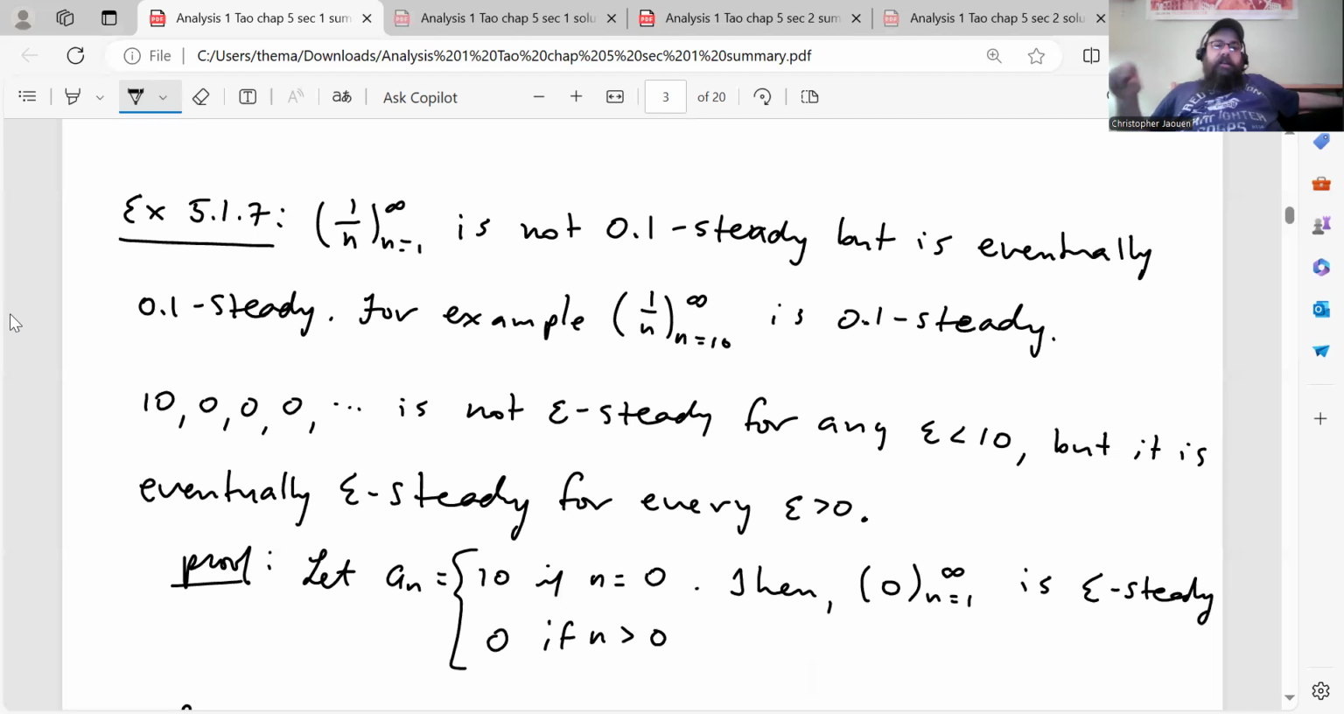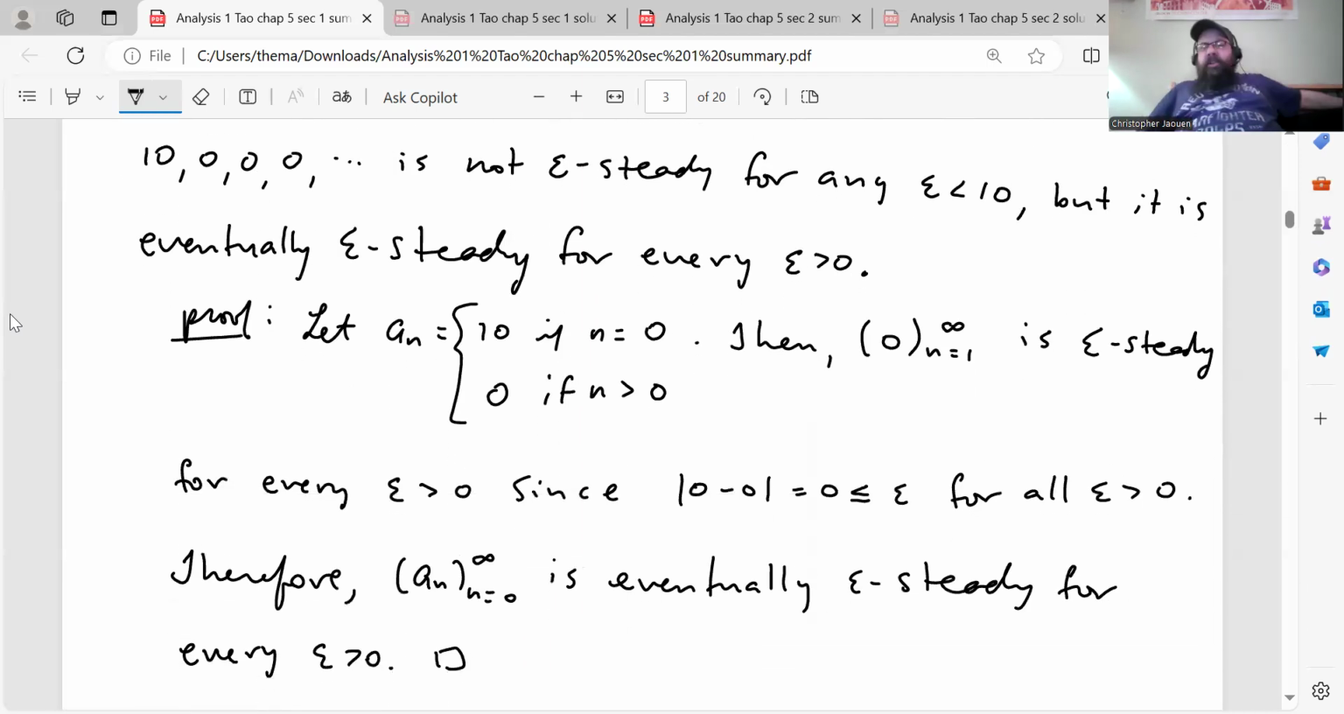The sequence 10, 0, 0, 0, the one that we looked at above, is not epsilon steady for any epsilon less than 10. However, it is eventually epsilon steady for every epsilon because it converges to 0. We haven't really talked about convergence yet, but we'll get to that eventually. Anyway, he does ask us to prove this.